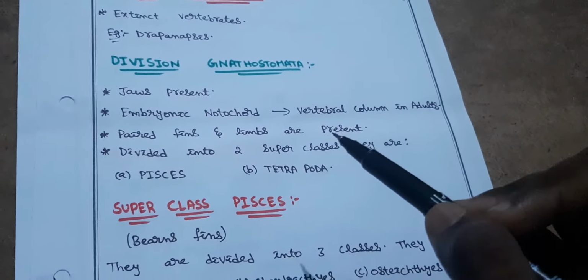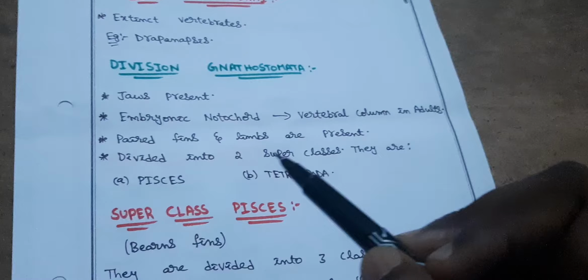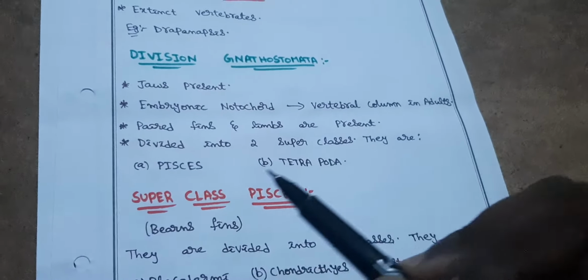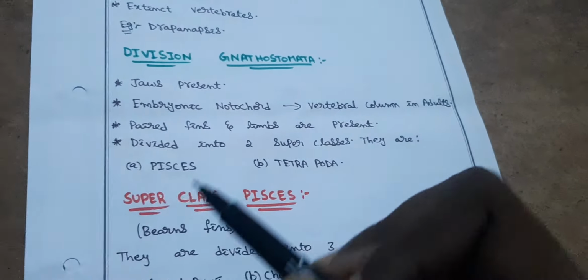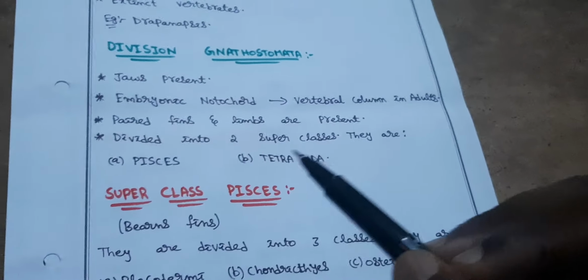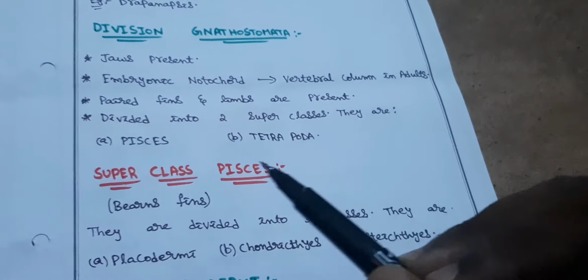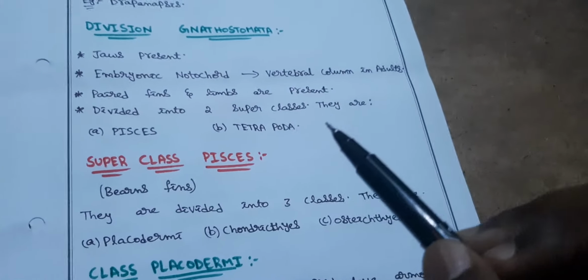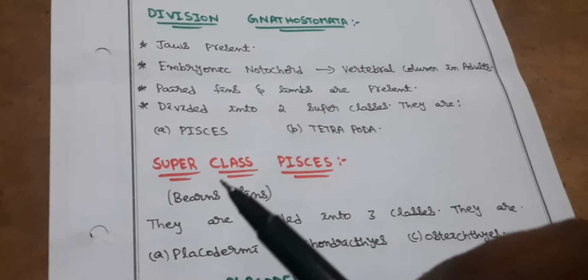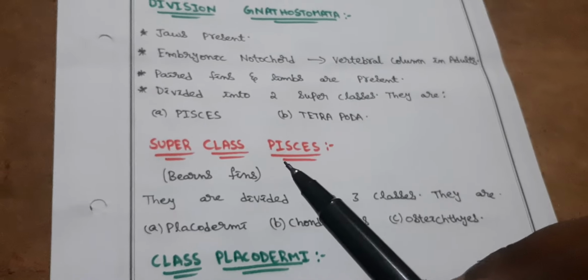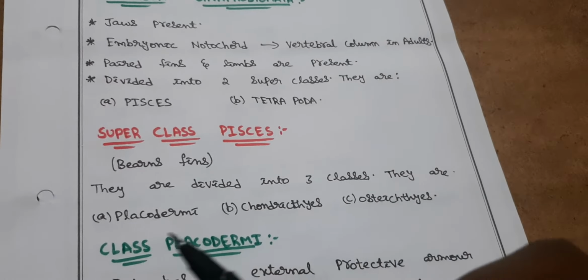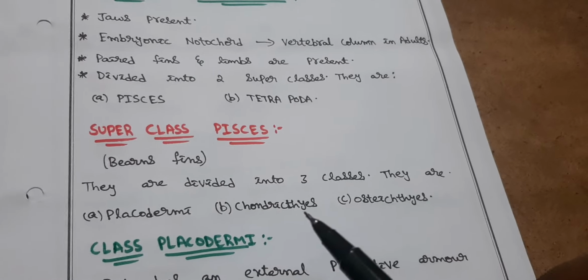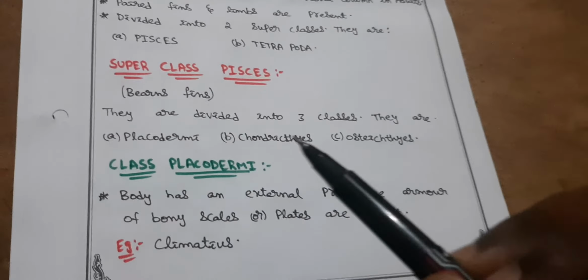Of course. Divided into two superclasses. They are Pisces and Tetrapoda. Pisces means all fishes come under this. Tetrapoda means tetra means 4 and poda means limbs. Okay. Superclass Pisces. They bear fins. We know them. They are divided into three classes. They are Placodermi, Chondrichthyes and Osteichthyes.